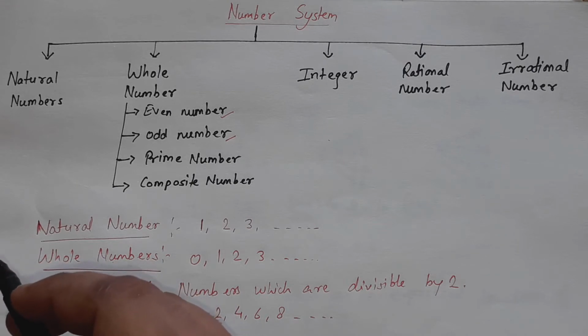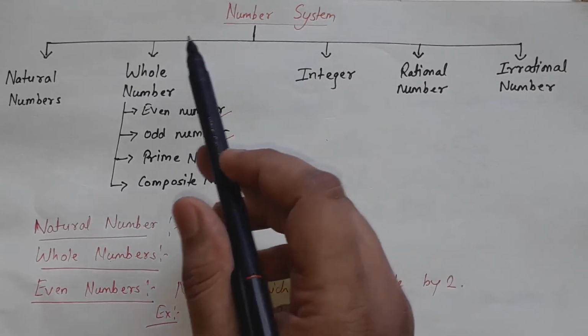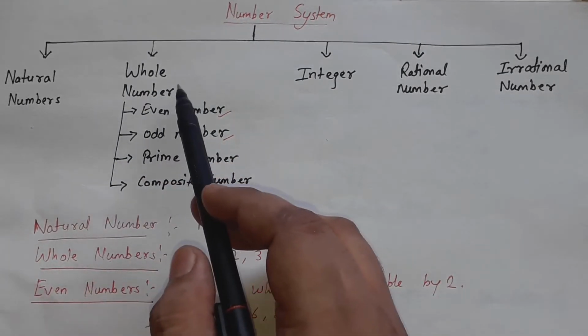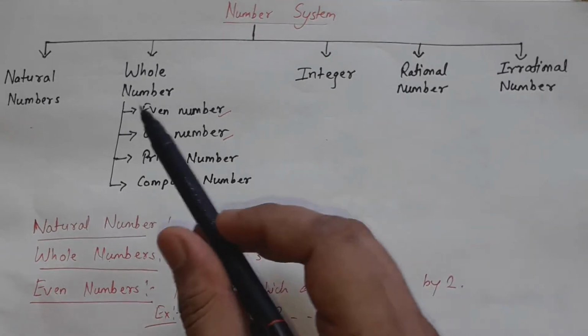So let's start. Number system. Now the numbers consist of natural numbers, whole numbers, integers, rational numbers, irrational numbers.